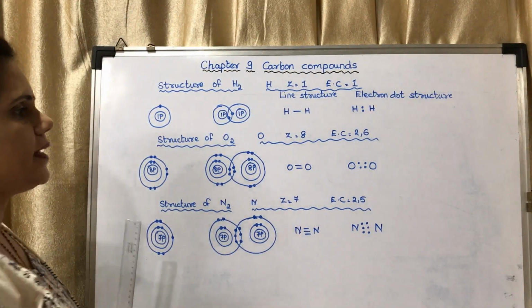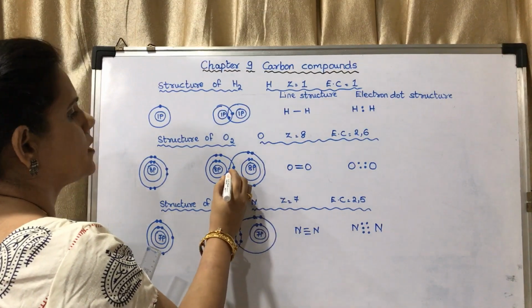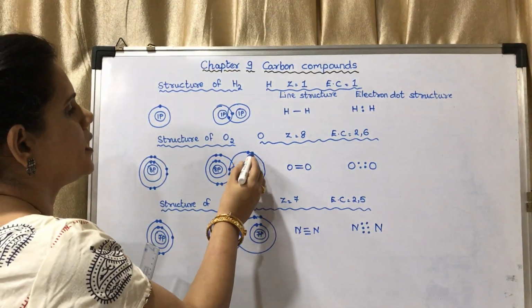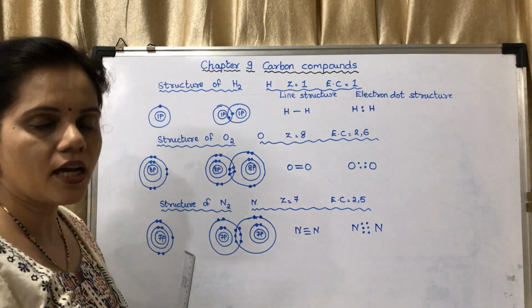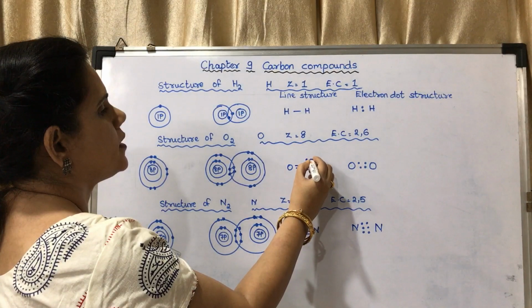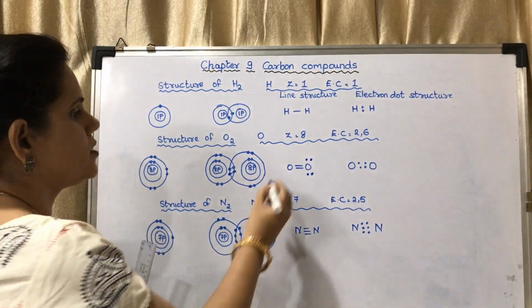Now while writing this bond, these are the double bonds. So these are the shared electrons in the center. Now there are electrons left in the outermost shell, that also has to be shown. So I'll show it here as the number of electrons.